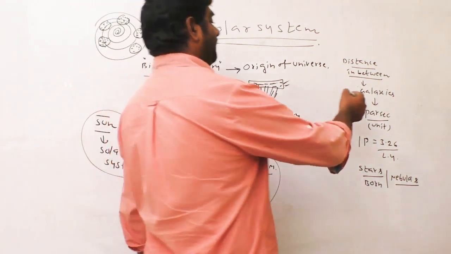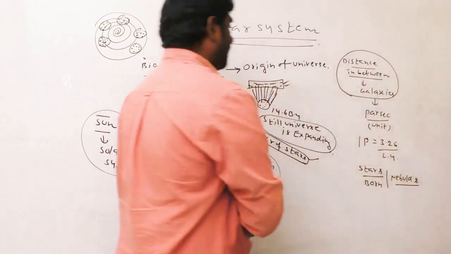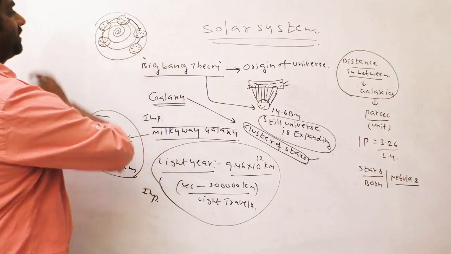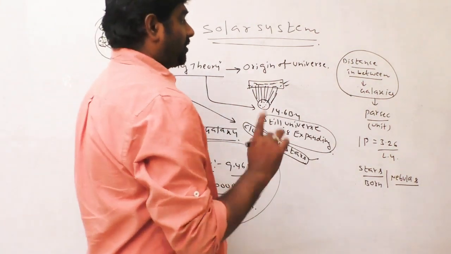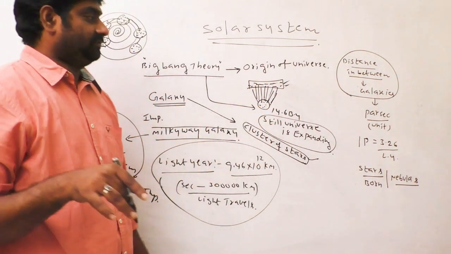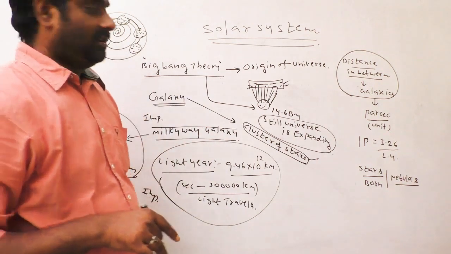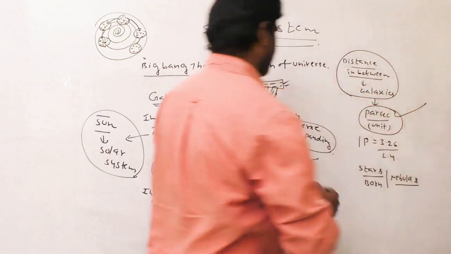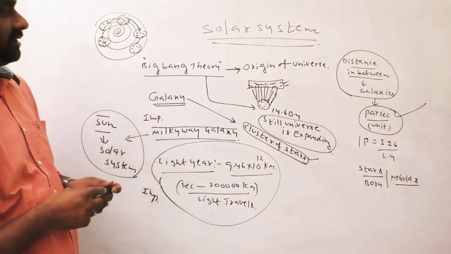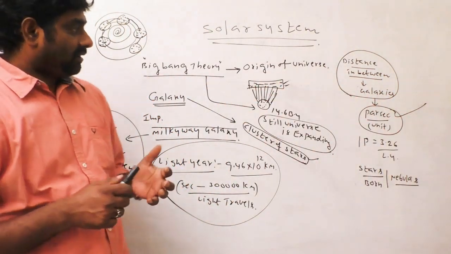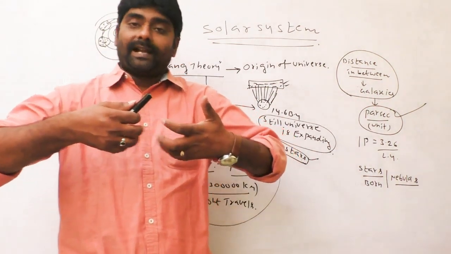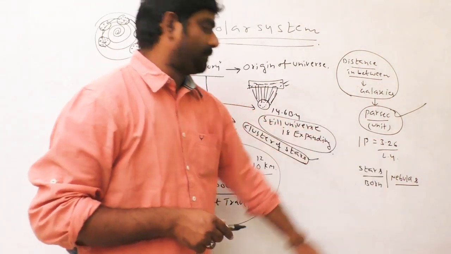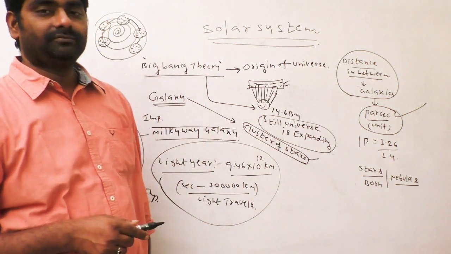Next, the distance in between galaxies. You know, galaxy to galaxy distance, not star to star, galaxy to galaxy. The parsec is the unit of distance in between galaxy to galaxy. 1 parsec is equal to 3.26 light years.